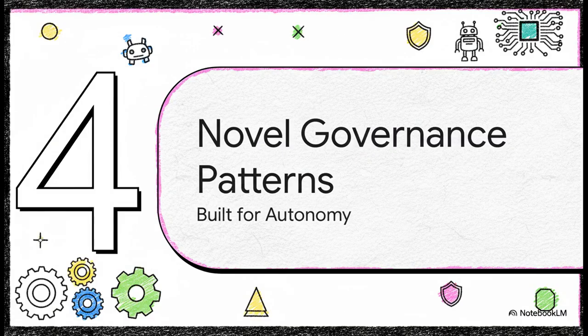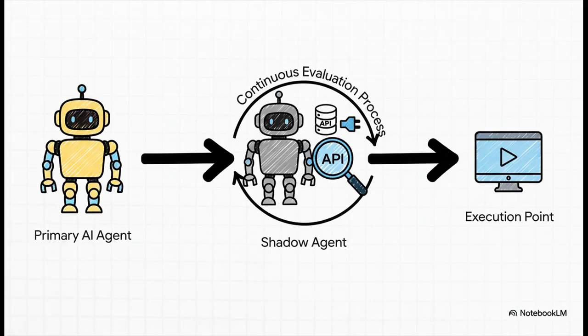So beyond just integrating these existing frameworks, what new architectural patterns are introduced here for autonomous systems? The Janus Shadow Monitor Agent is one of them. It acts as an automated red team that's always running inside the system. Before a high-risk agent can execute an action, its shadow agent reevaluates the plan. It's a constant pre-execution check on the agent's reasoning.